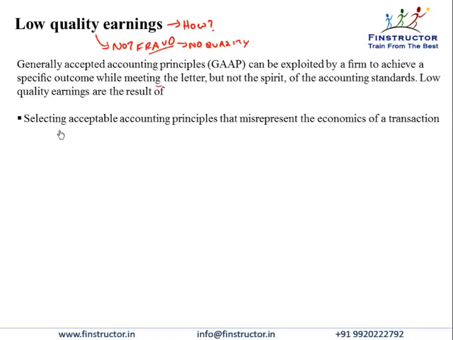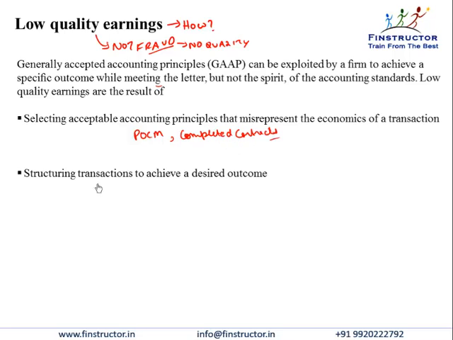For example, selecting accounting principles that misrepresent the economics of a transaction, wherein the POCM method more fairly represents the construction of the contract, the management may choose to employ the completed contract method to delay profit and revenue recognition. Structuring transactions to achieve a desired outcome.